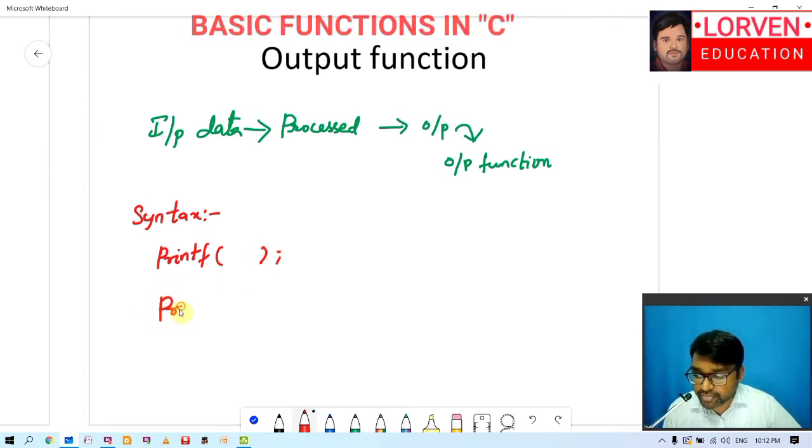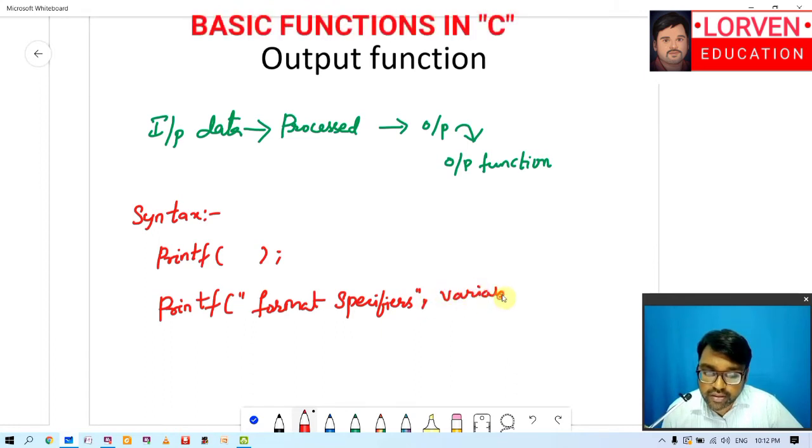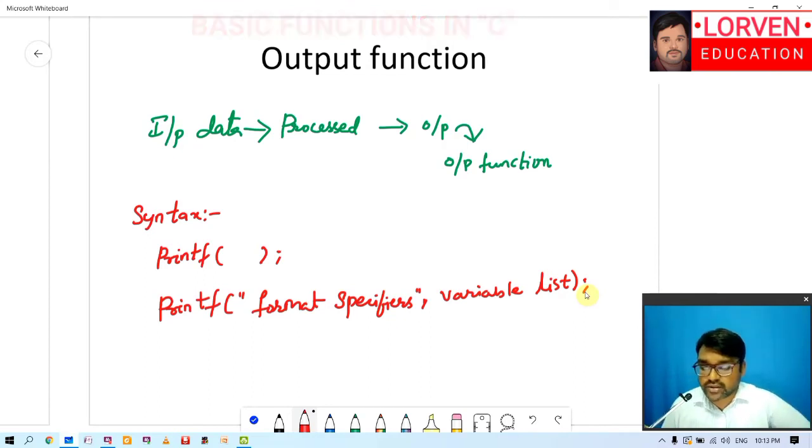Printf, format specifiers, and variable list. So this is how you have to implement the concept of output function.